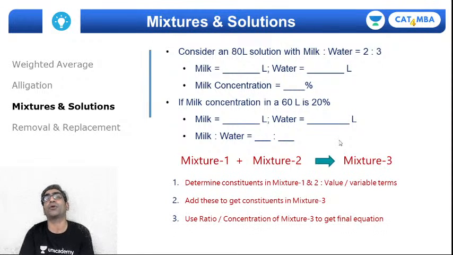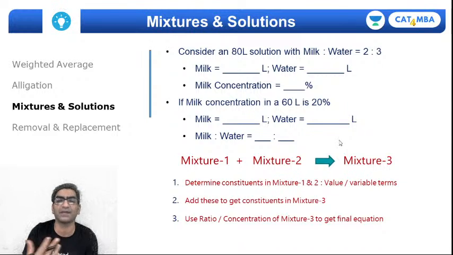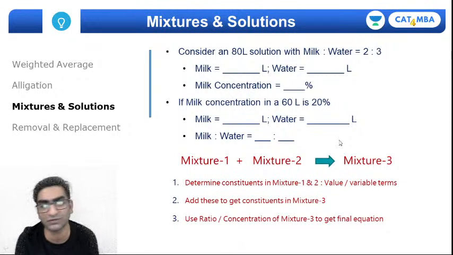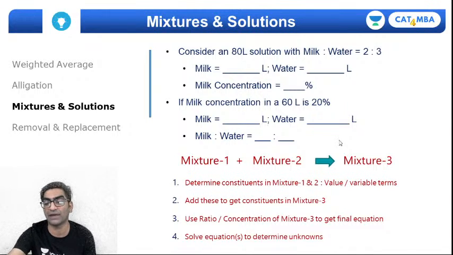And finally, the problem will describe mixture 3. So apply the given constraints, whether it's ratio or concentration or something else, about mixture 3. That condition is applied to the values that you just calculated, and once you form equations, you can solve them to determine the unknown values.